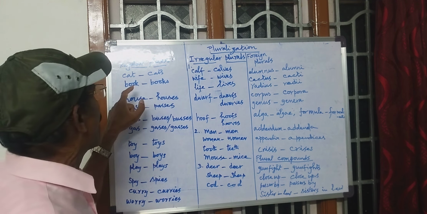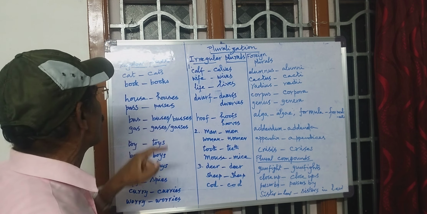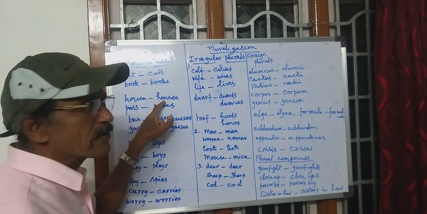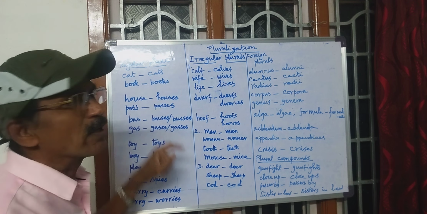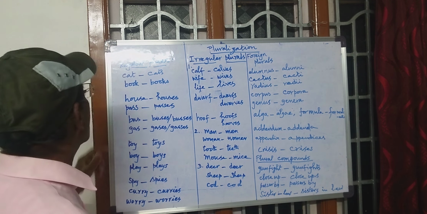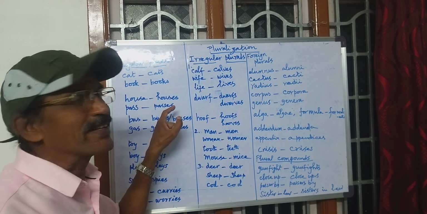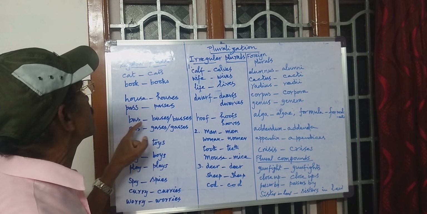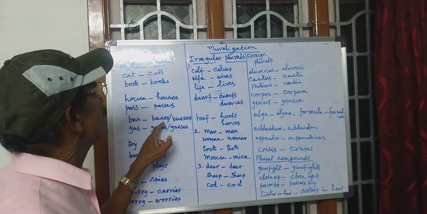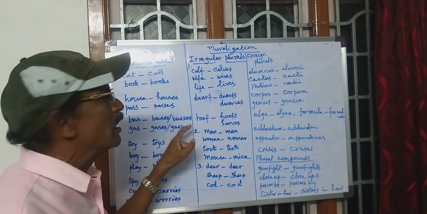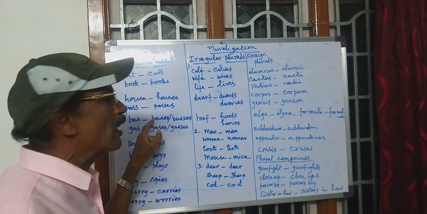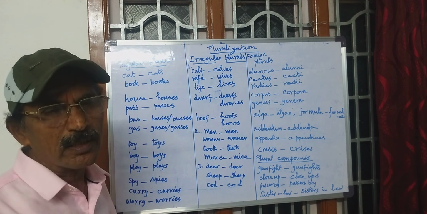Cat becomes cats, book becomes books. House becomes houses. It is to be pronounced as houses. Pass, passes. Bus, buses. So the spelling differs. Either this spelling or that spelling can be taken into account.